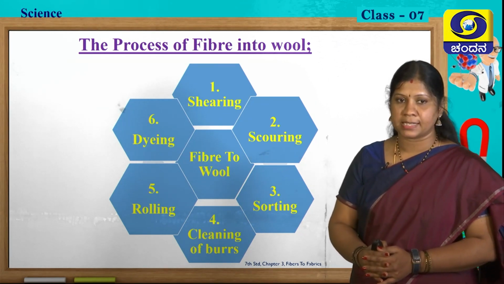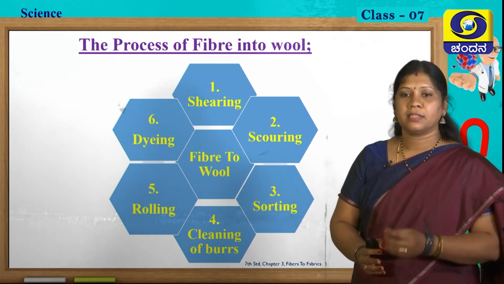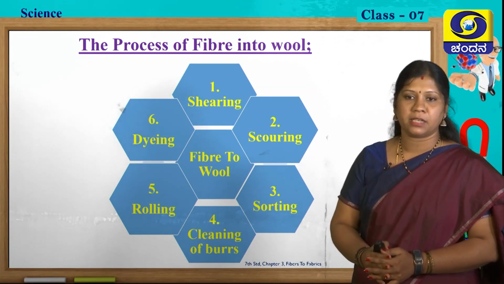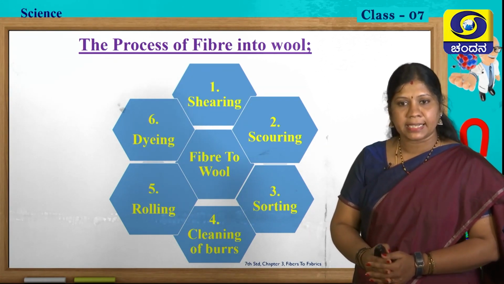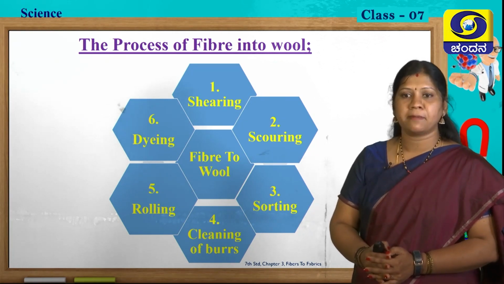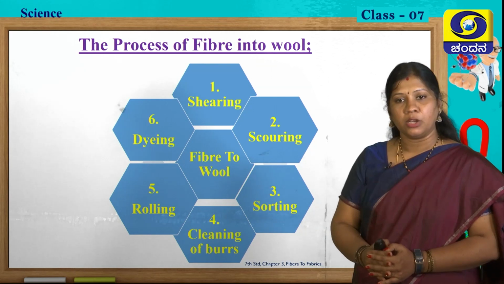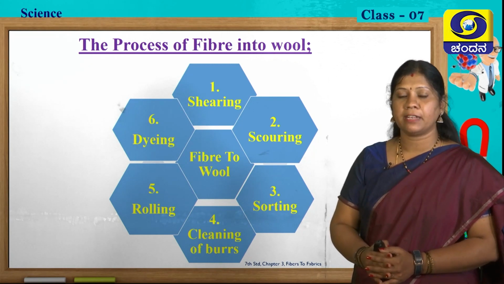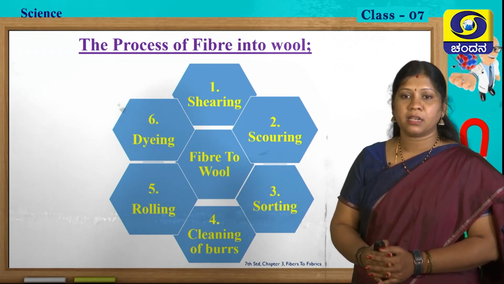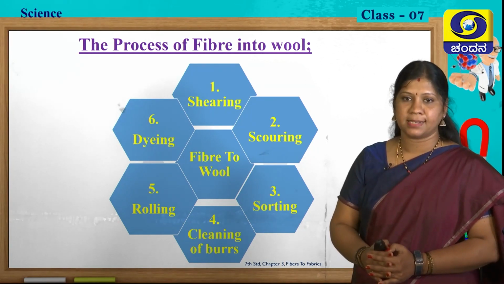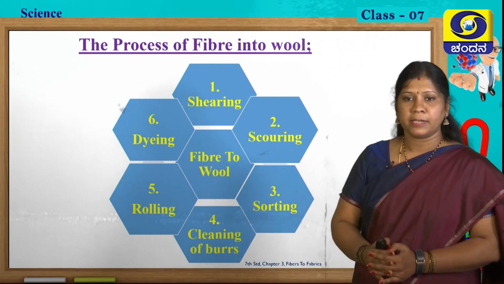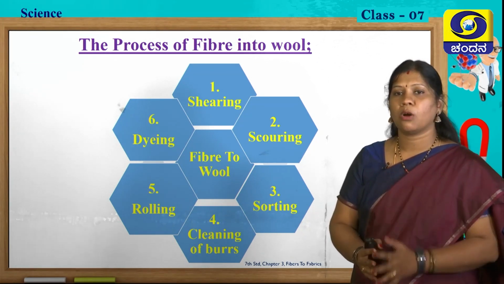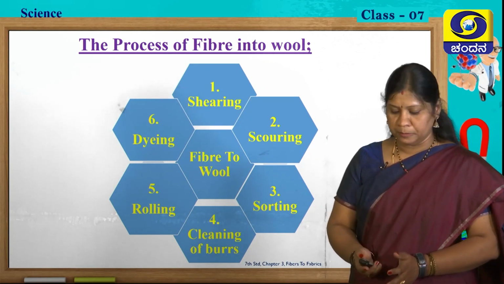Next, cleaning of burrs. What are burrs? Exactly, the small round burrs found on sweaters, they will remove from the wool. Rolling, they will straighten the extracted fibers from the sheep and go for rolling, straightening and combing. Next, they will go for dyeing, that is they will apply the color to the rolled woolen materials. The color may again depend upon the desired colors according to the customers. Fine. This is how the whole process of fiber to wool goes.